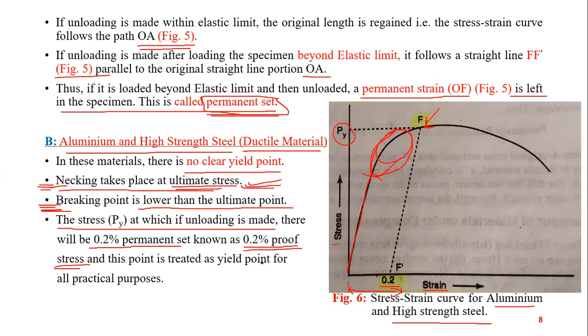And the important thing to note here is that because there are no yield points, this 0.2% proof stress is treated as the yield point for all practical purposes. So this point is treated as the yield point for all practical purposes. Okay. So indirectly we have a yield point that is assumed as this point.